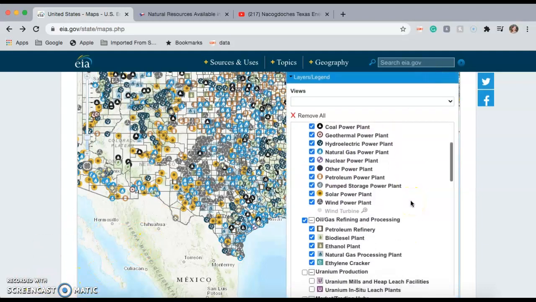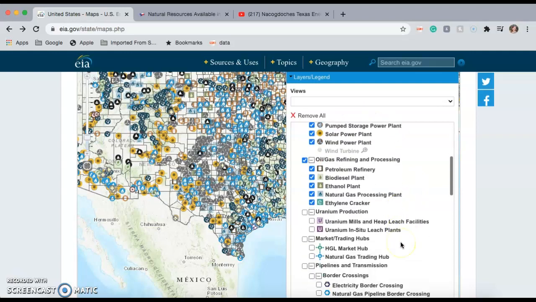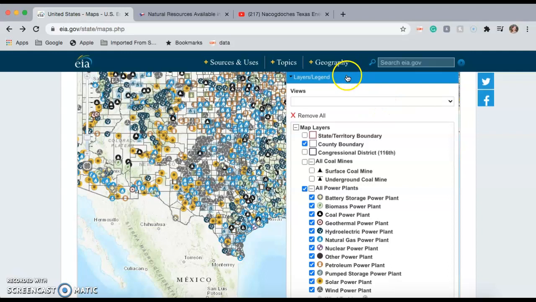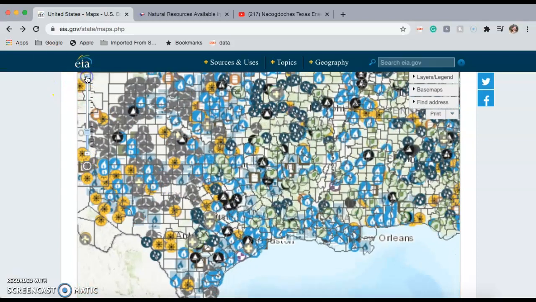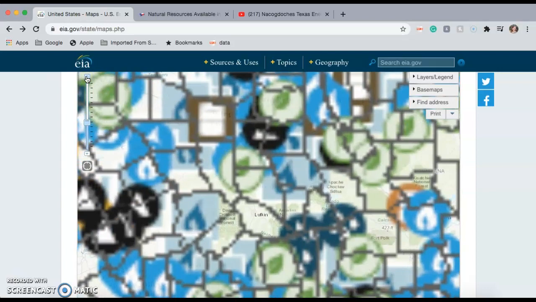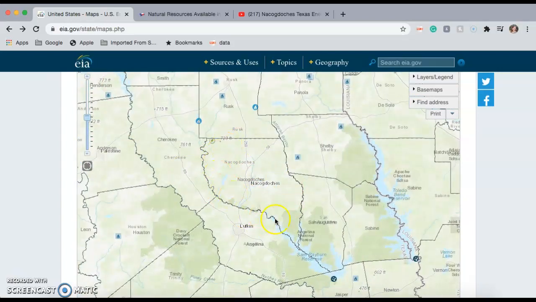Okay, so if you look over here, I also included county boundary, which you don't have to do. It's just easier to see. As you look around the area, look for important pieces of information. So let me show you some stuff. Okay, so this is the area that we're going to be looking in, and I actually found something really cool.